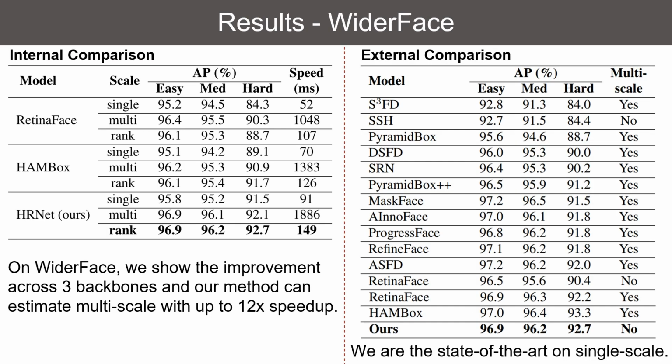On WIDER FACE, we show the improvement across 3 backbones, where we outperform single scale, such that we achieve a comparable average precision with multi-scale image pyramid. Multi-scale is the standard post-processing in modern face detectors, and the default setting is 5 scales multiplied by 2 flips, which equal running the detector 10 times. We only need to run a single scale plus our ranker once, so we are up to 12 times faster, and we achieve the state-of-the-art on the single scale.